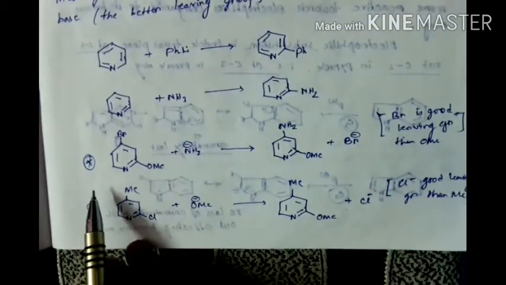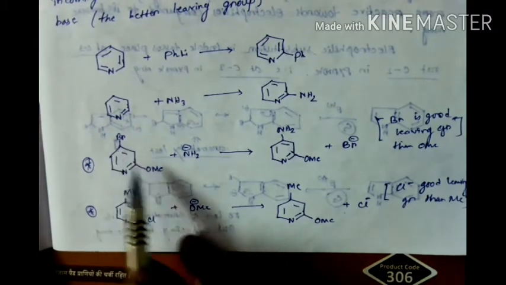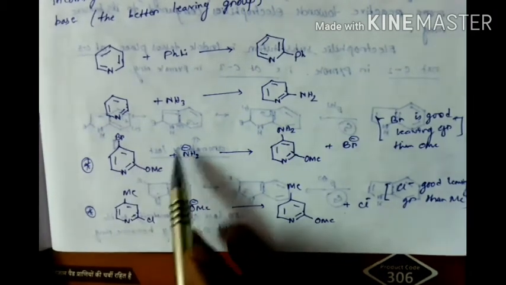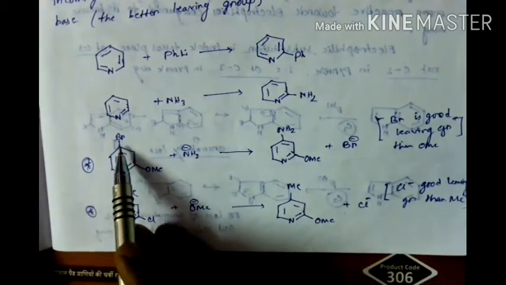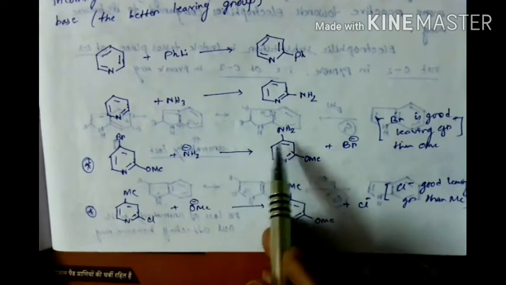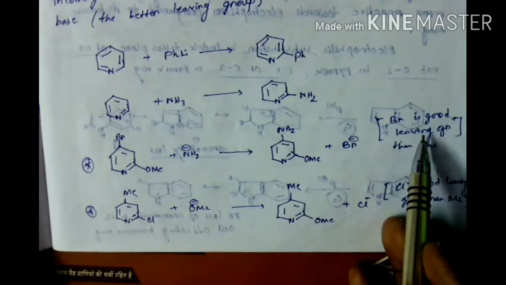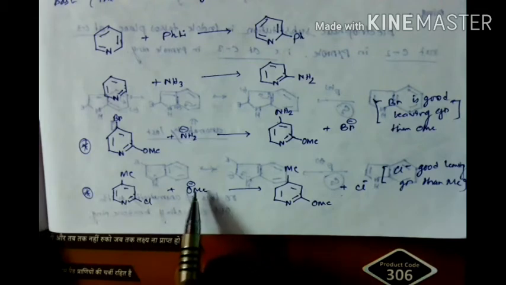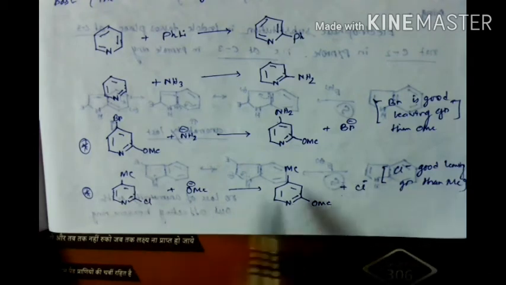But this is the very important reaction. Here the OMe group is present at C2 and the Br group at C4. Then with a nucleophile like NH2-, which group will be substituted by NH2-? So here you can see that the Br group is substituted by NH2- at the C4 position. Why does this happen? Because bromine is a better leaving group than OMe. Okay. In the case of this compound, you can see that the OMe group replaces the Cl group at the C2 position, because here chlorine is a better leaving group than Me.